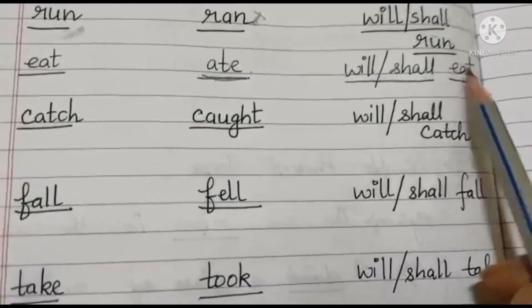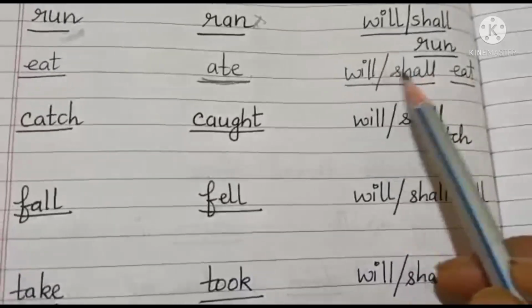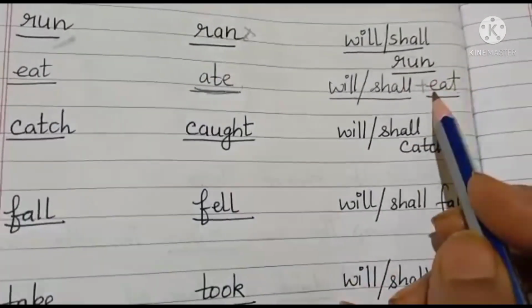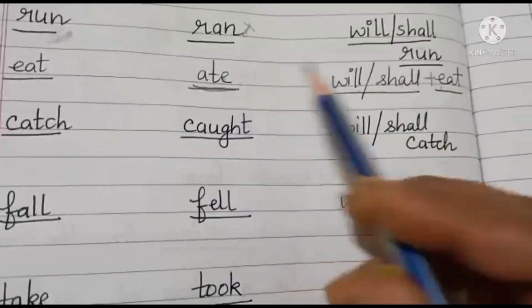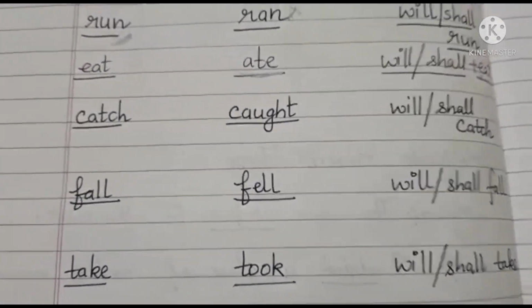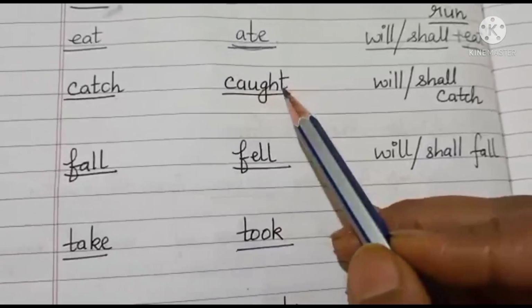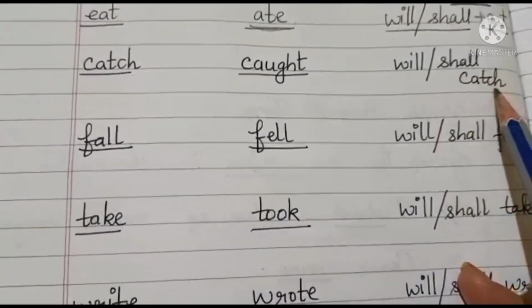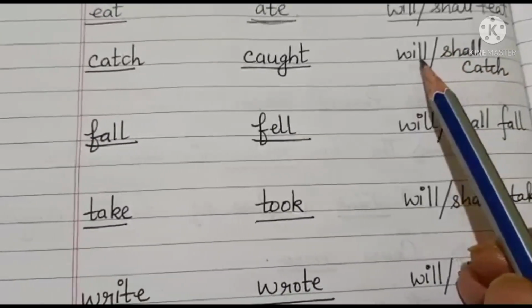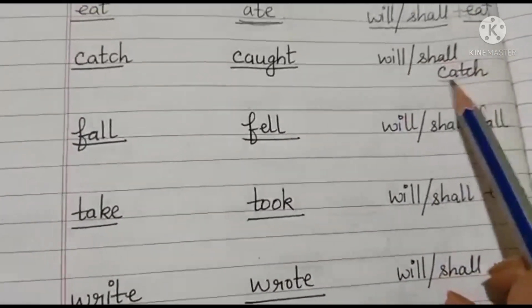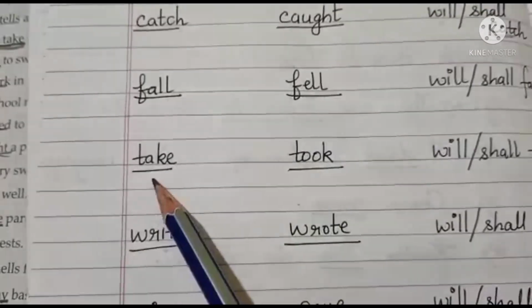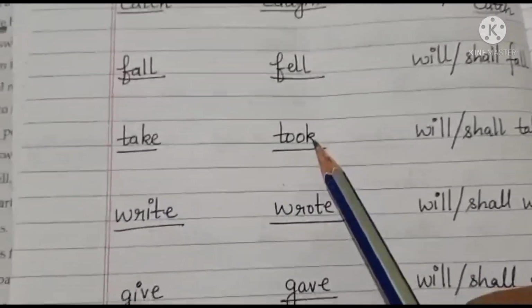So will plus shall, anyone you can use, and which verb? The first verb you are going to use here. This you never use in future. Similarly, past tense of catch is caught and future will be will or shall catch. Future is easy children, you only have to add will or shall and the verb. Past tense of fall is fell. Past tense of take is took.